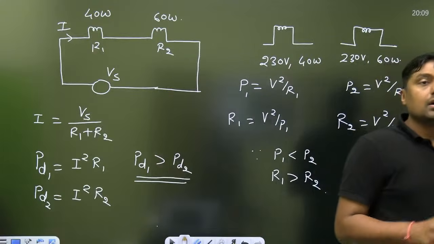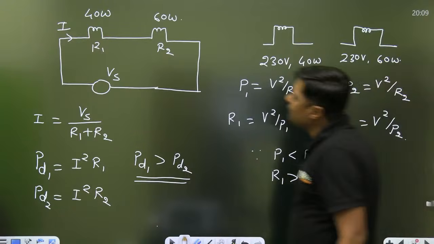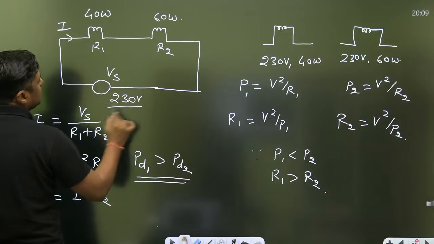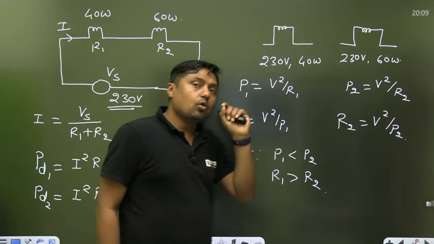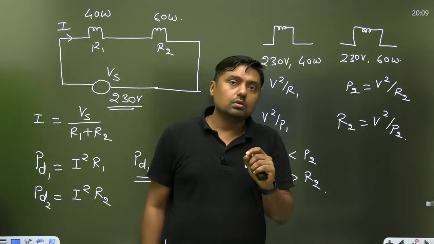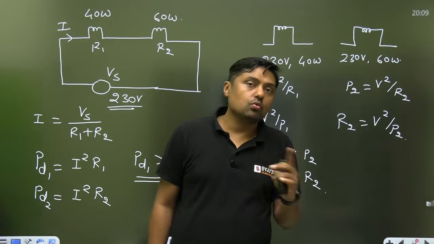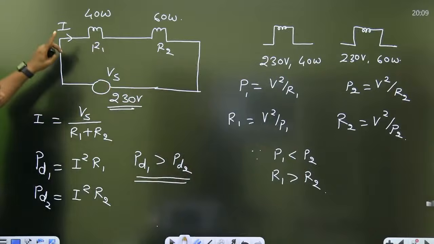Okay, Praharsa, you can check. We are applying the same voltage here, 230 volt. The supply is the same, and the rating is also the same. But according to the voltage divider rule, the voltage across these two will be different. And that's why in series the current is the same, so you have to calculate the current.